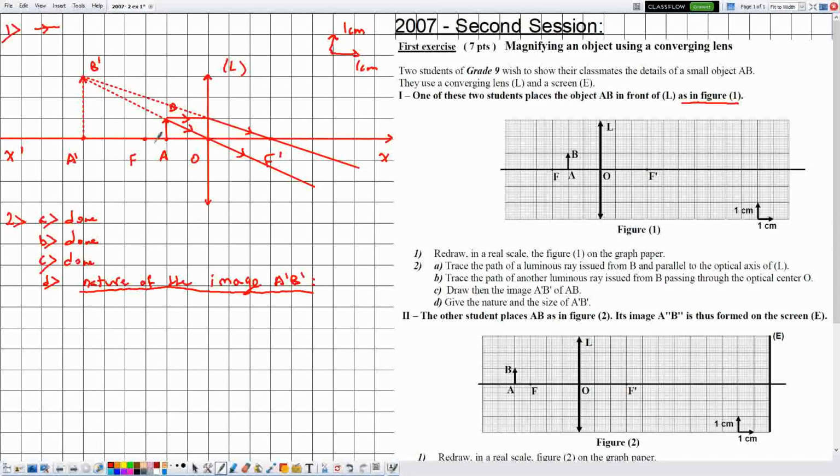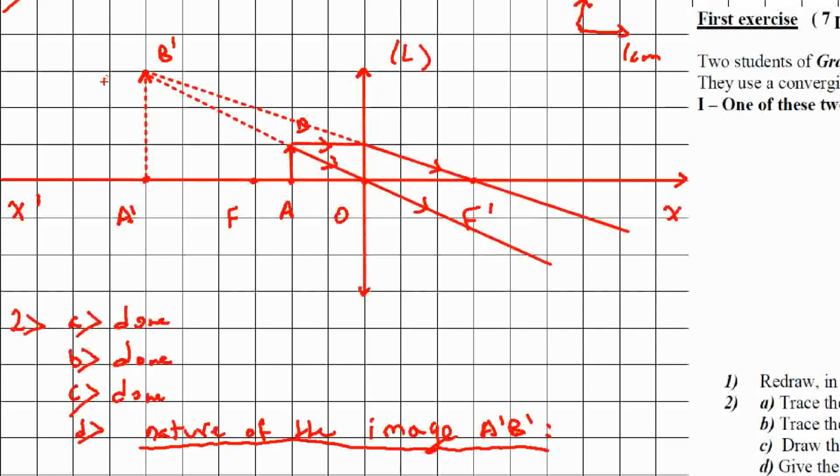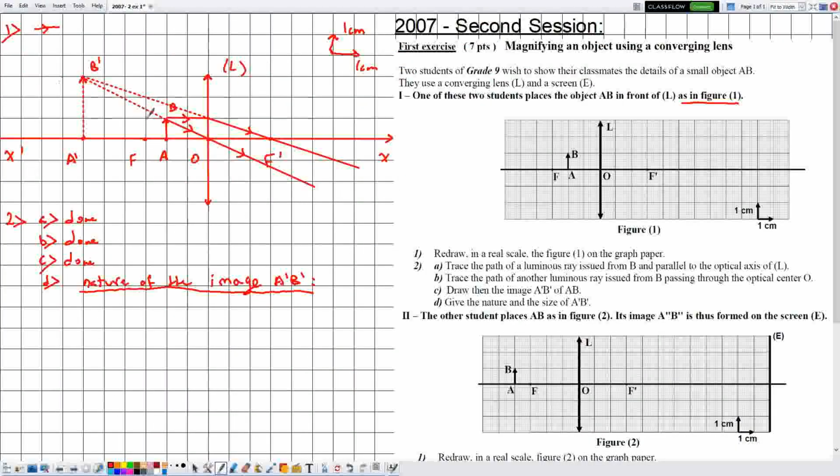Okay, we can say that since, notice that here, the object AB and the image A prime B prime, both of them are on the same side of the lens, which is in front of the lens. And we know that whenever the image and the object are on the same side, then the image is virtual.